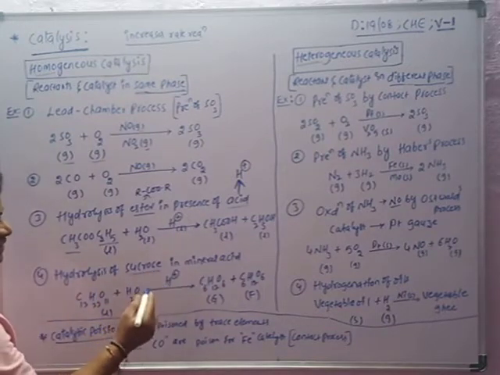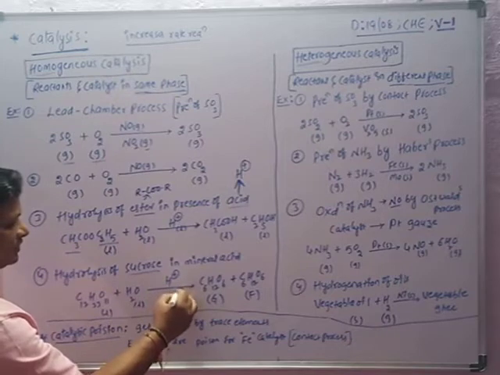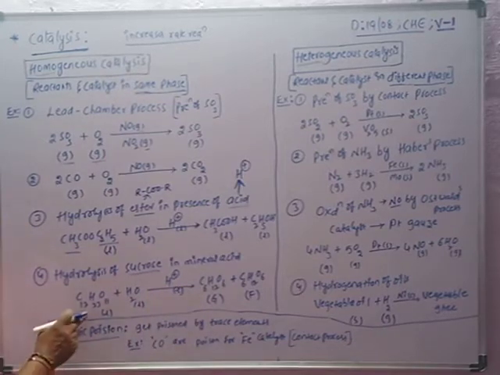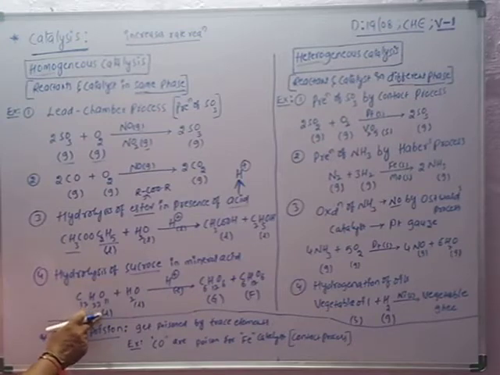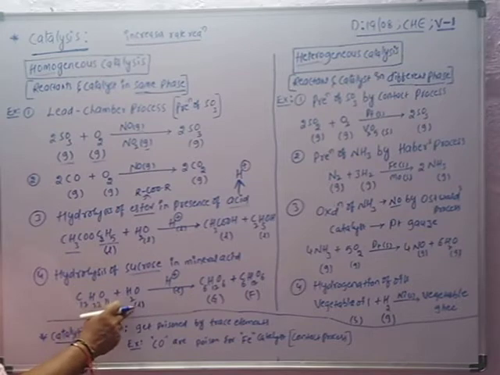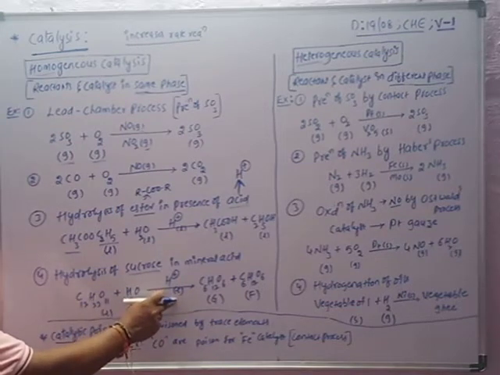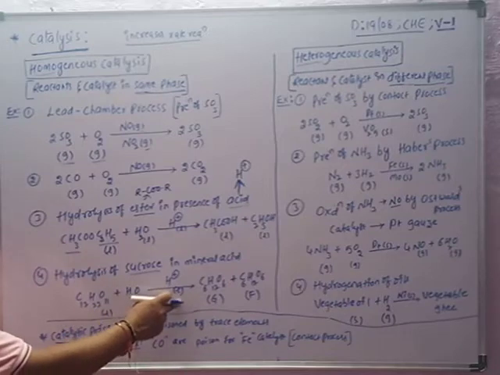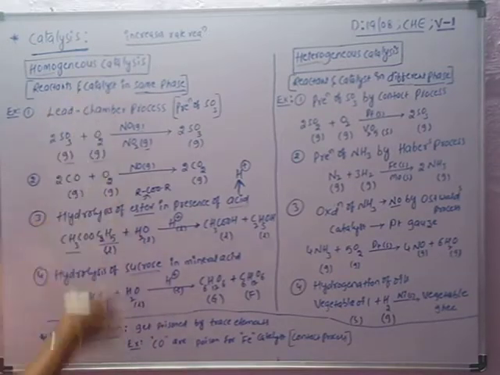The next, fourth example is hydrolysis of sucrose in mineral acid. Mineral acid also gives H plus, and it is liquid. Sucrose, C12H22O11, is a sucrose solution, soluble in water. So water is liquid, sucrose is liquid, and mineral acid is also liquid. So reactants and catalyst are present in the same phase. These are all examples of homogeneous catalysis.